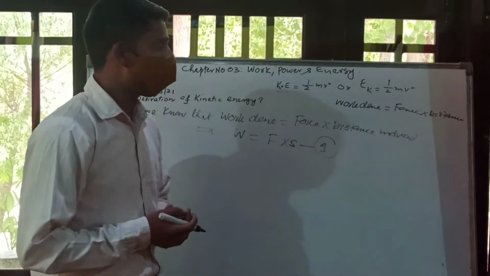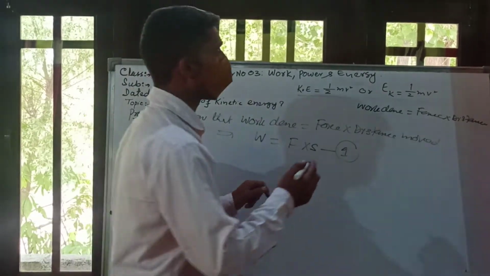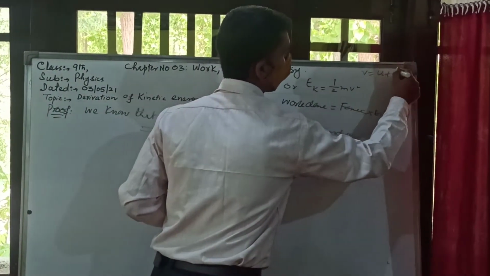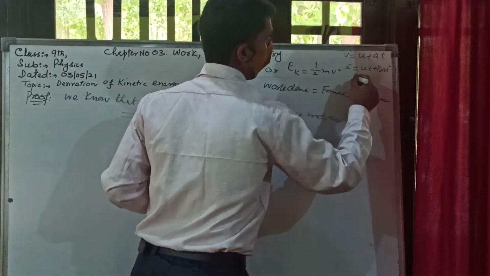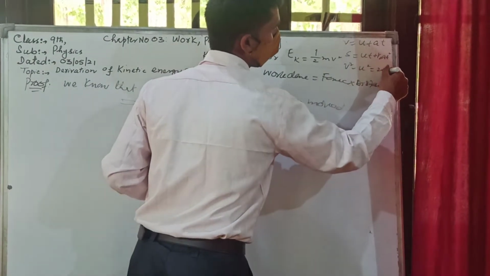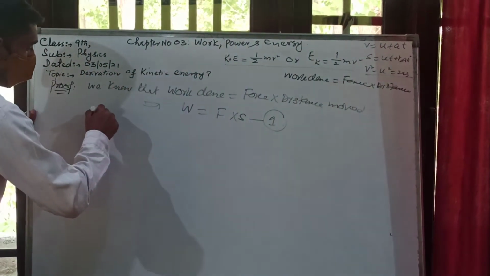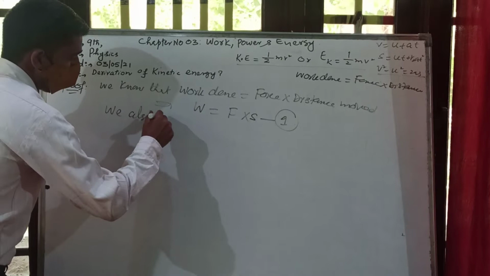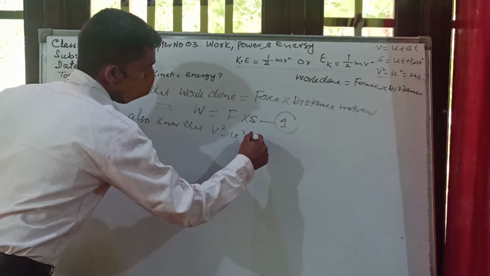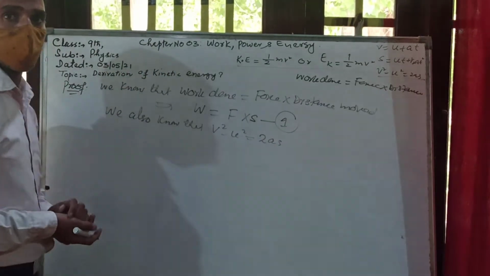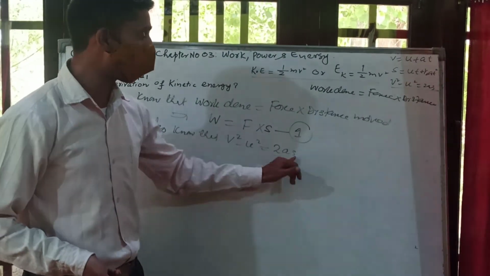In the first chapter of physics, that's motion, we have learned the derivation of three equations of motion, which are: V is equal to U plus AT; second, S is equal to UT plus 1/2 AT square; and third, V square minus U square is equal to 2AS. Out of these equations, we have to use equation number third. So we also know that V square minus U square is equal to 2AS. I have told you in that lecture that V is the final velocity, U is the initial velocity, 2 is constant, A is acceleration, S is distance traveled.